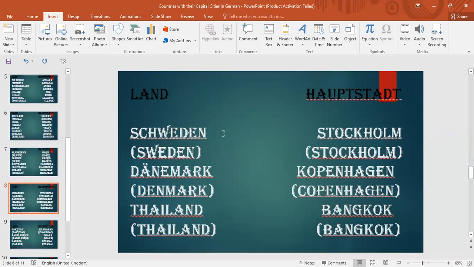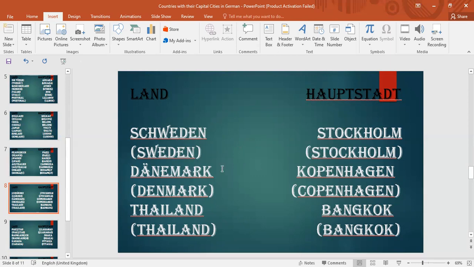Okay, the next country we have is Schweden, which is Sweden in English. Its capital city in German is Stockholm, and in English it is Stockholm. The L is silent in English.